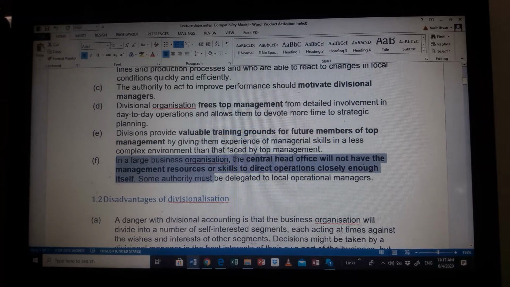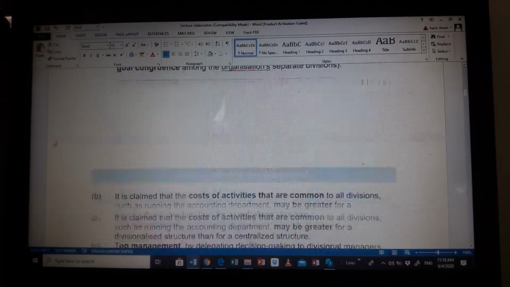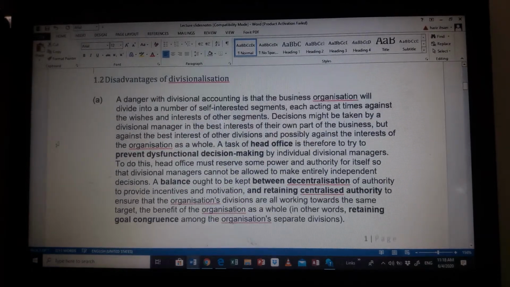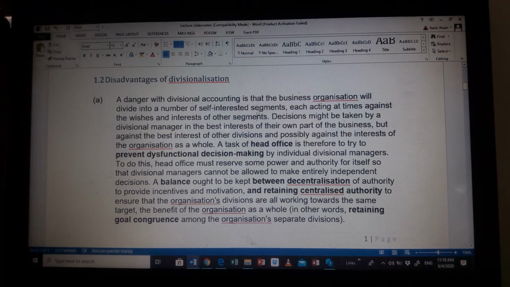Now, there are advantages and there will always be disadvantages. One of the biggest disadvantages is self-interest. As a company, you will have your own missions and long-term visions. However, if you have separate divisional managements with their own agendas and egos, it will be hard to move forward to achieve the business vision.